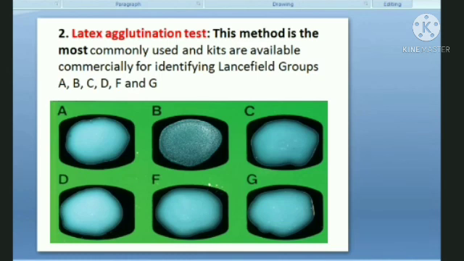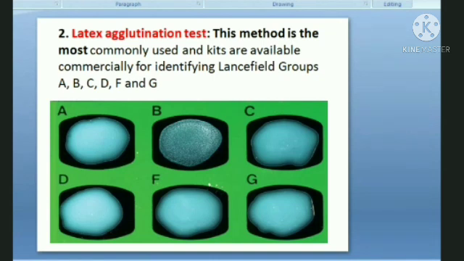Then this is basically the serological reaction. And how do we perform this reaction? The Lancefield classification. We perform Lancefield classification, and there are two methods. There is a ring precipitation test and there is another method, that is the agglutination test. Both are serological reactions because in both of them there is the reaction between antigen and antibodies taking place, and this is how you get agglutination.